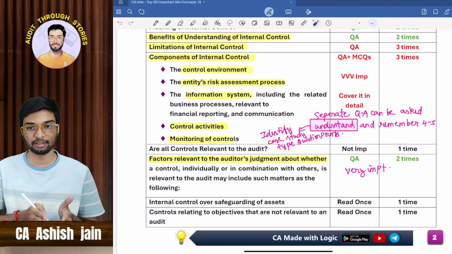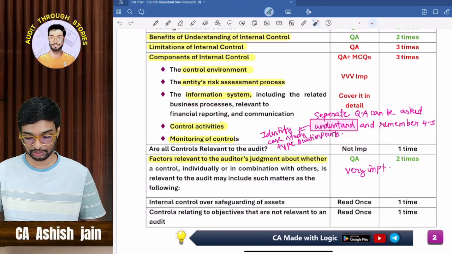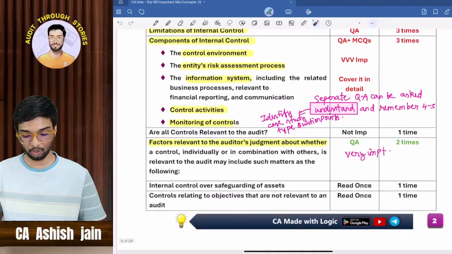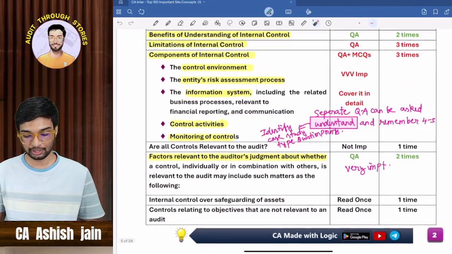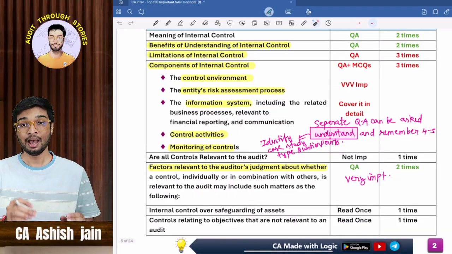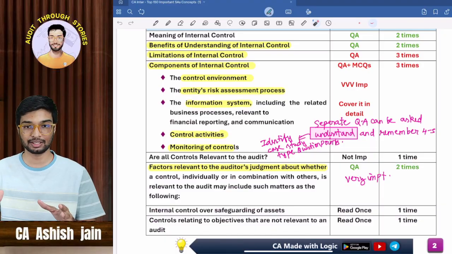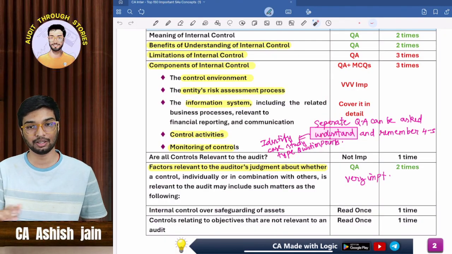First you need to identify, and then you have to explain it. So these are all identify-type case study questions. You have to go through it once very properly, reading line by line for these types of questions. In the case study they will pick the keywords from the study material and create a case study. If you remember those keywords accurately, you can identify the case study very easily.